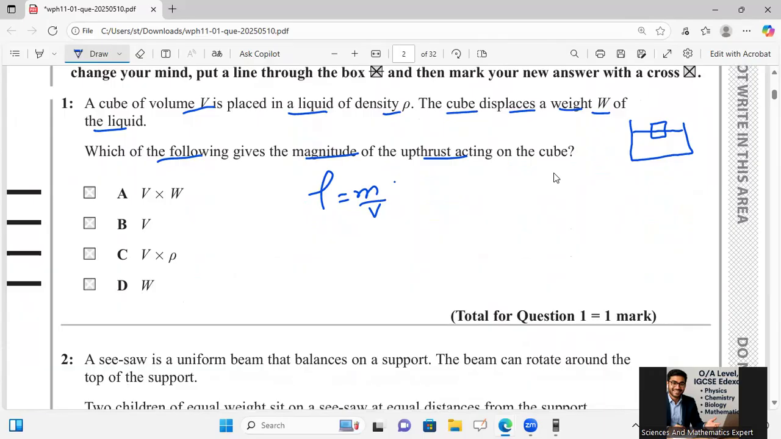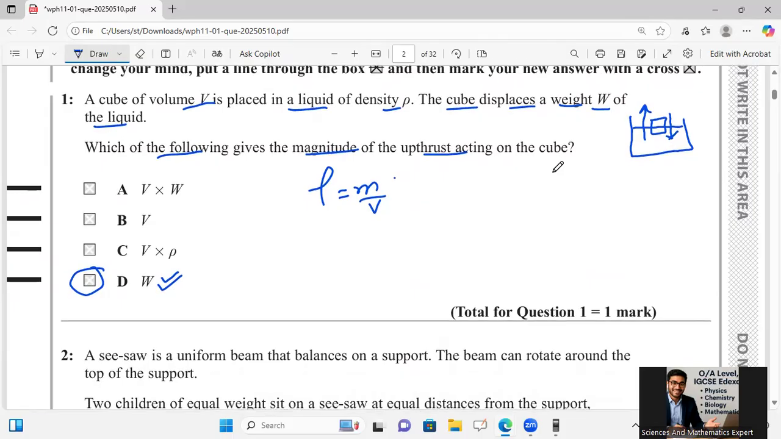Then we say it should go with option D, that the weight displaced is exactly equal to the upthrust. Upthrust is the force exerted in the upward direction and weight is in the downward direction. Because it is feeling the upthrust, it is in equilibrium. So we say upthrust is equal to the weight of that object.